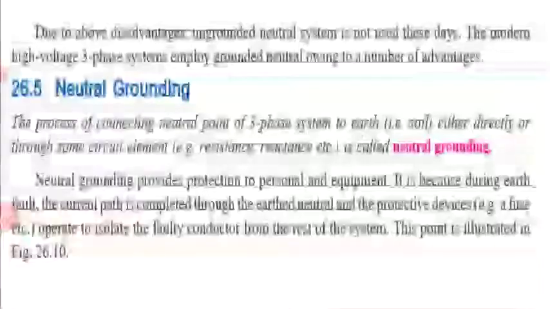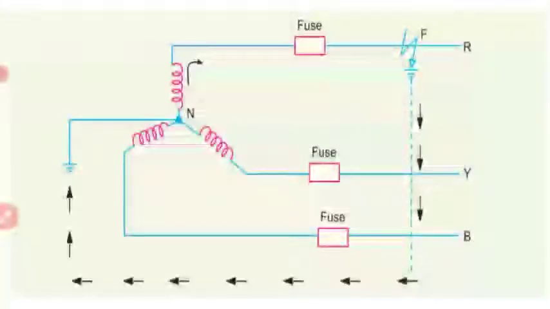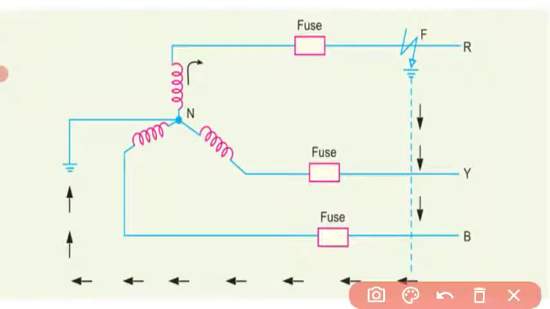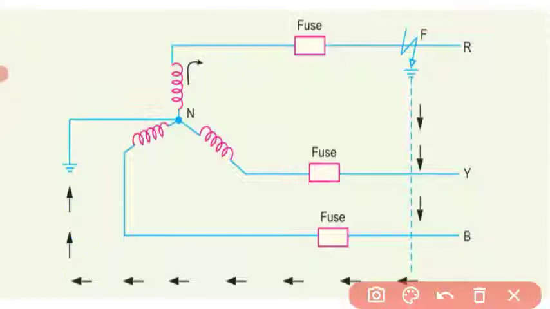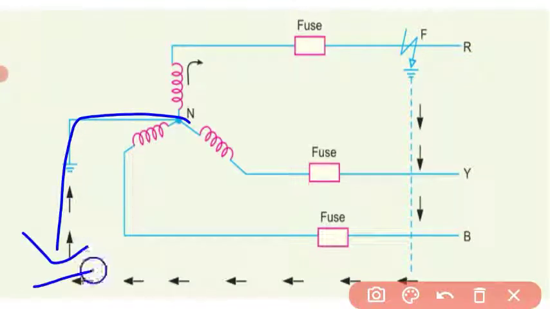Here I will show you one slide. You can see here the neutral of the star connection is connected to the earth. How it is connected, with the help of resistance and other methods, is classified. But a grounded system means the neutral is grounded.